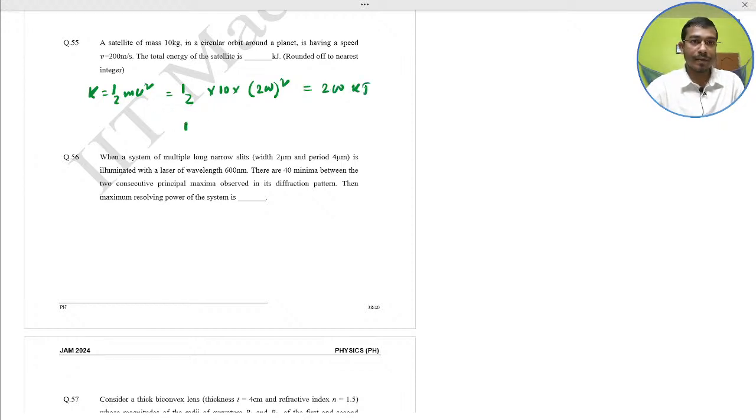And here one thing is that circular orbit energy equal to minus of kinetic energy. So minus 200 would be the answer. This is the very beauty of this easy question. And if you get the value 200, you will get a big zero. The answer would be the minus 200. This is the beauty of these sticky questions for circular orbit.